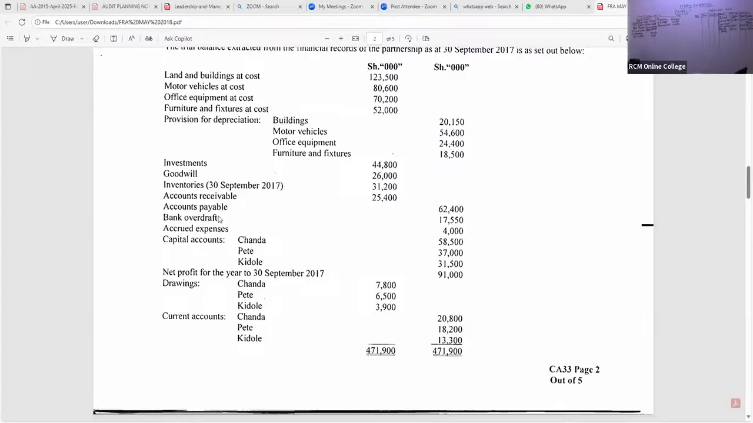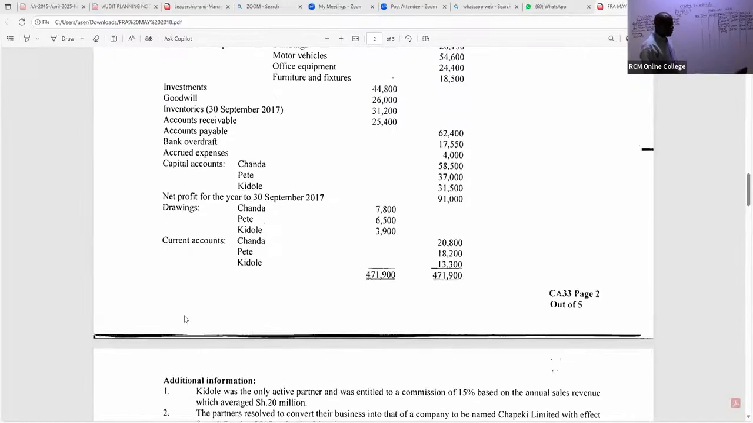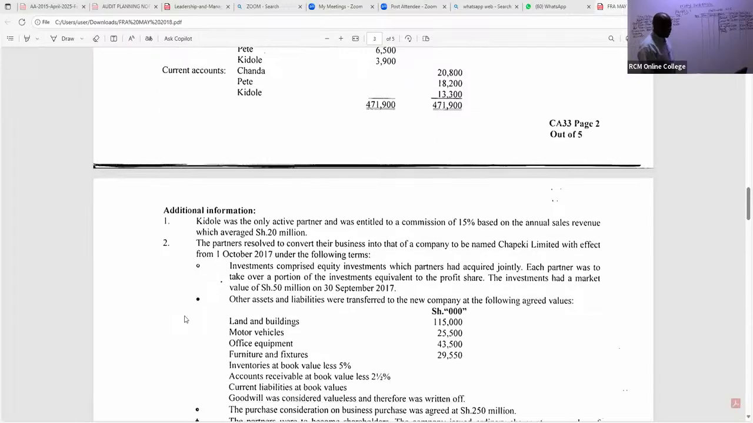Now, ladies and gentlemen, let's read this question very, very well. You can see we have been able to capture most of this. The capital accounts we have handled, you tick. Net profit for the year we have handled, you tick. Drawings, I'll handle right now very quickly. Don't worry about that. Current accounts, you have to tick this. Very good. Now, look at note number 1. We have already handled this, because we got some figure there.